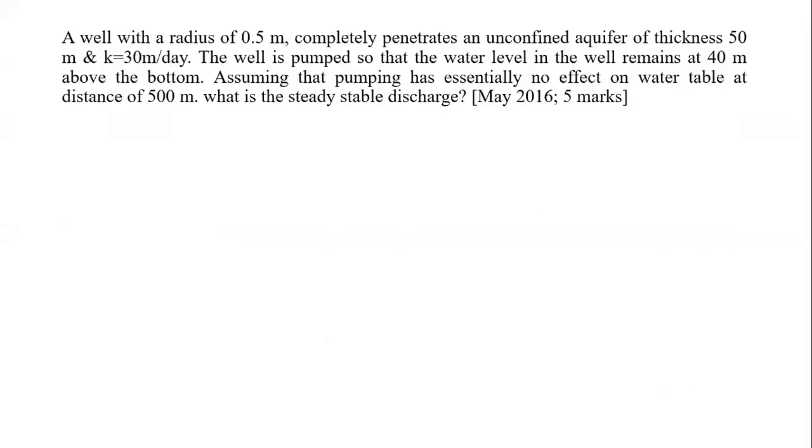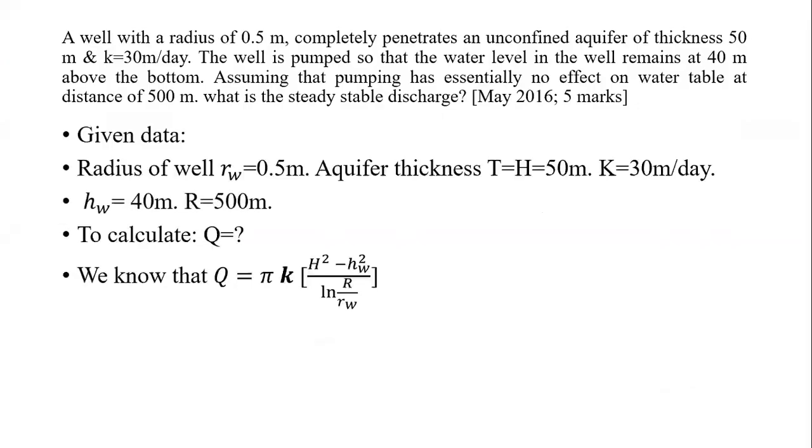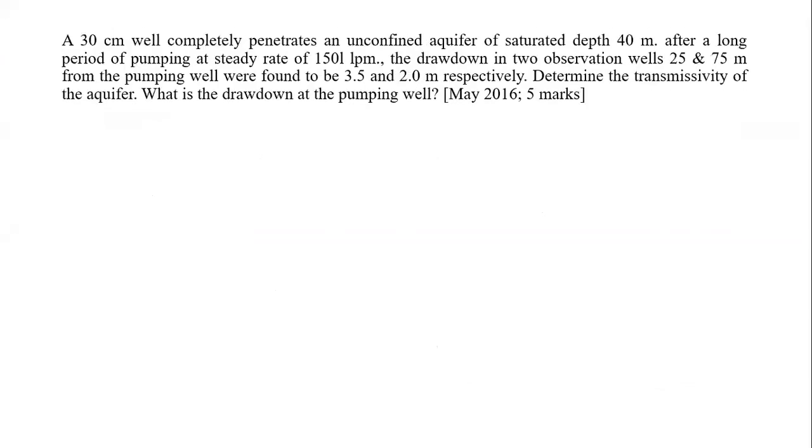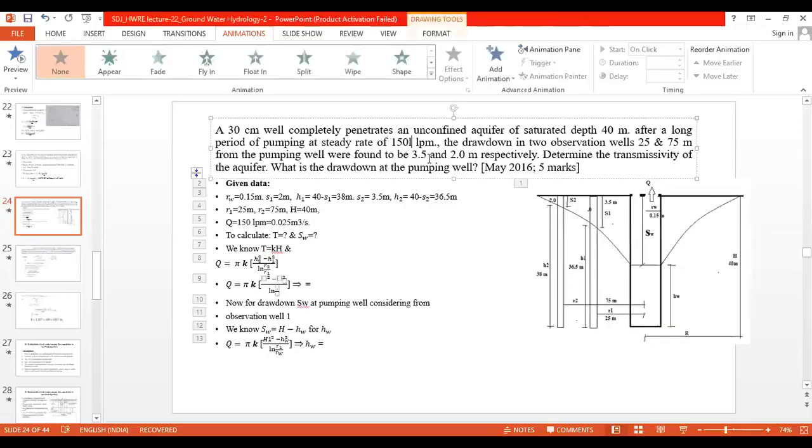Now we'll go for the next example. This was asked in May 16 for old syllabus for 5 marks. The data is like this. A 30 centimeter well completely penetrates an unconfined aquifer of saturated depth 40 meter. After a long period of pumping at a steady state of 150 liters per minute, here it is 150 liters per minute. I will make it clear first.